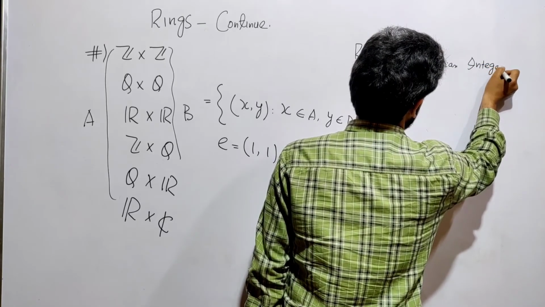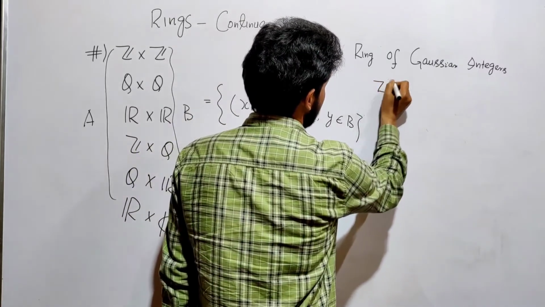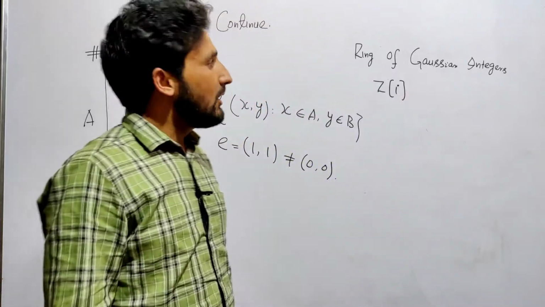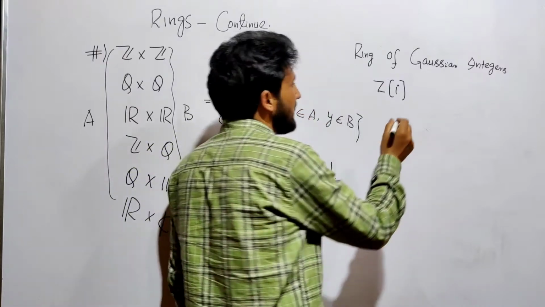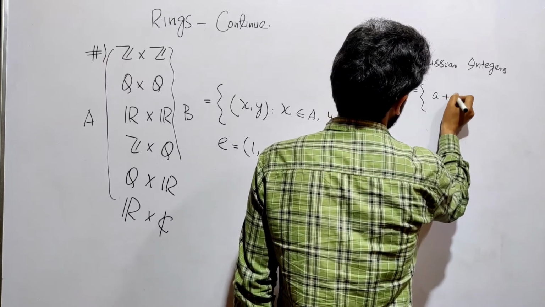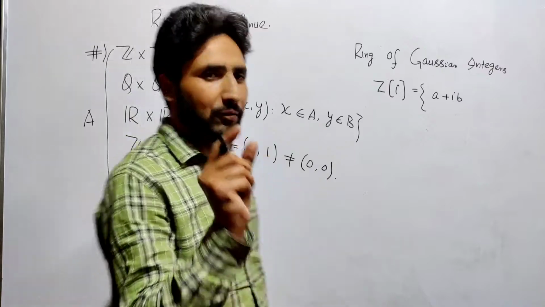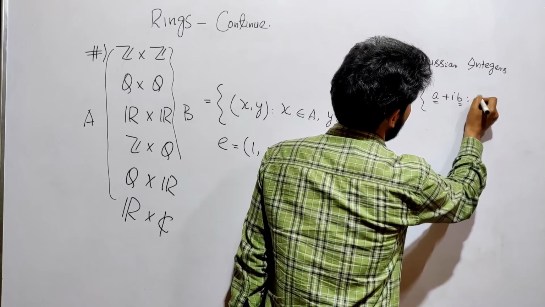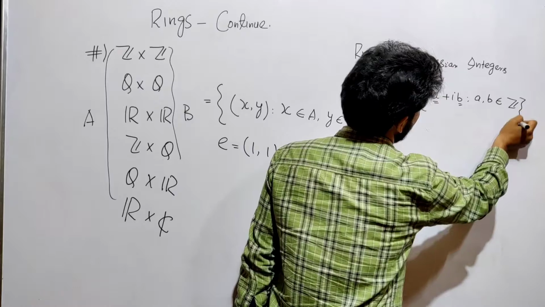Look, we write it as Z[i], where i is a complex number. Its elements have the form a plus iota b, like complex numbers. But the one thing you have to see here is that a and b are integers.